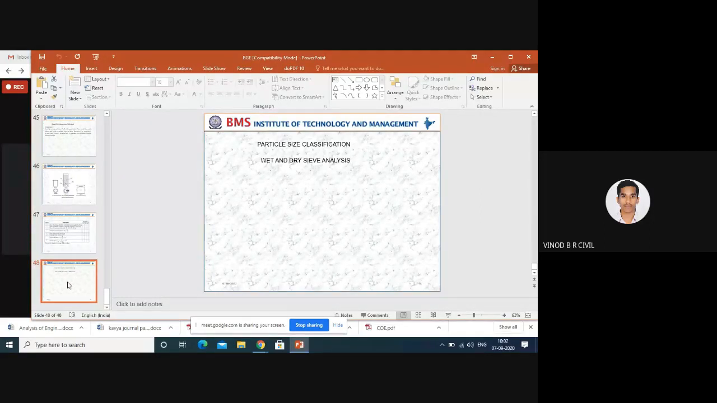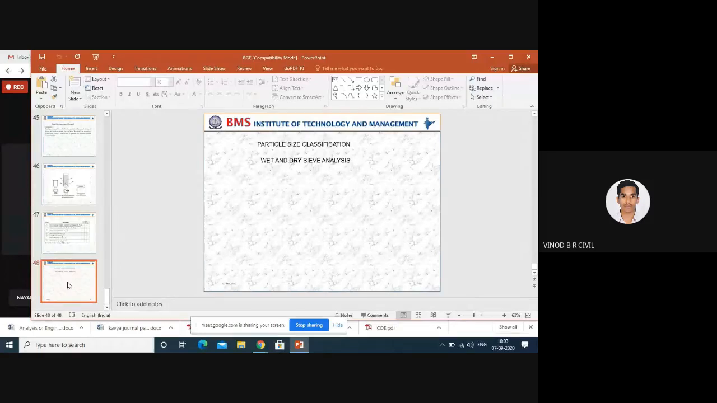Orally or physically we can tell whether silt content is more, or clay content is more, or sand content is more, but mathematically we can't conclude whether there is 90%, 20%, or 10%. With the help of the dry sieve analysis, we can conclude what is the percentage of silt, what is the percentage of clay, and what is the percentage of gravel. With the help of the dry sieve analysis, we can calculate this kind of material.